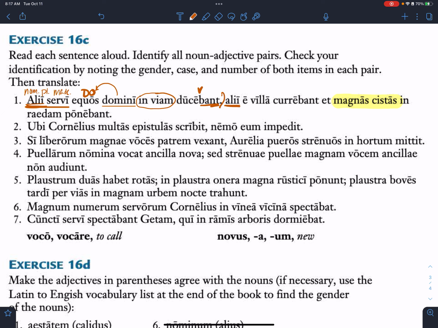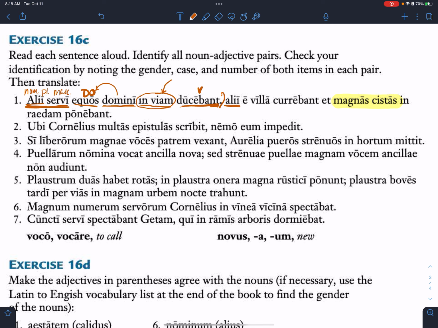Okay, so alii servi, what are those? J? Slaves. Some slaves were ducebant. What were they doing? J? They were leading the horses of the master on the road. Good. Okay, so some slaves were leading the horses of the master on the road. Okay, I'm going to edit that here.